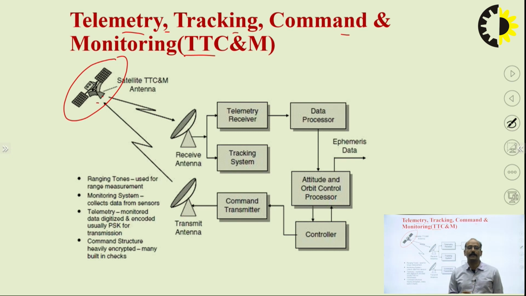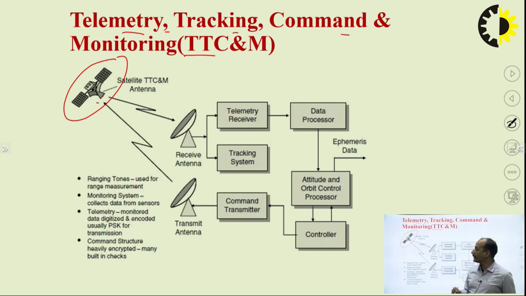The satellite sensors generate data such as the temperature of the satellite. Your satellite is orbiting around the earth. When your satellite is between the earth and the sun, the temperature of the satellite is very high. But in the eclipse period, when the satellite is in the shadow of the earth, the temperature will go very low.